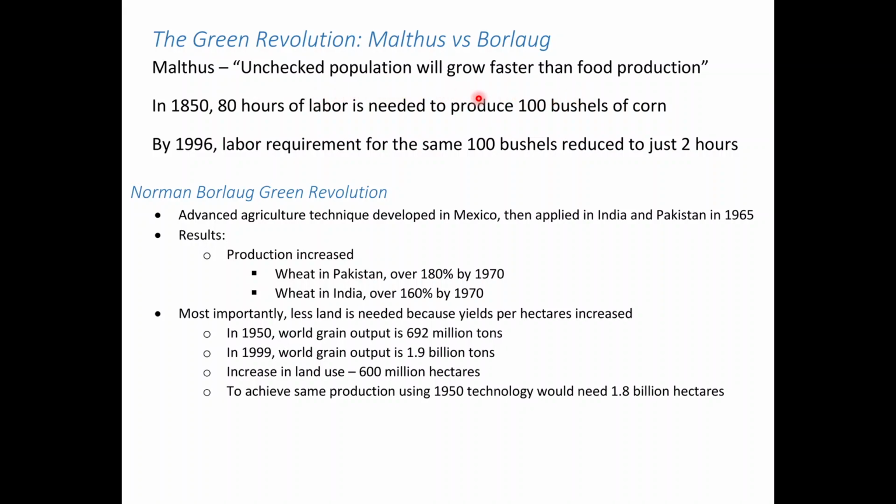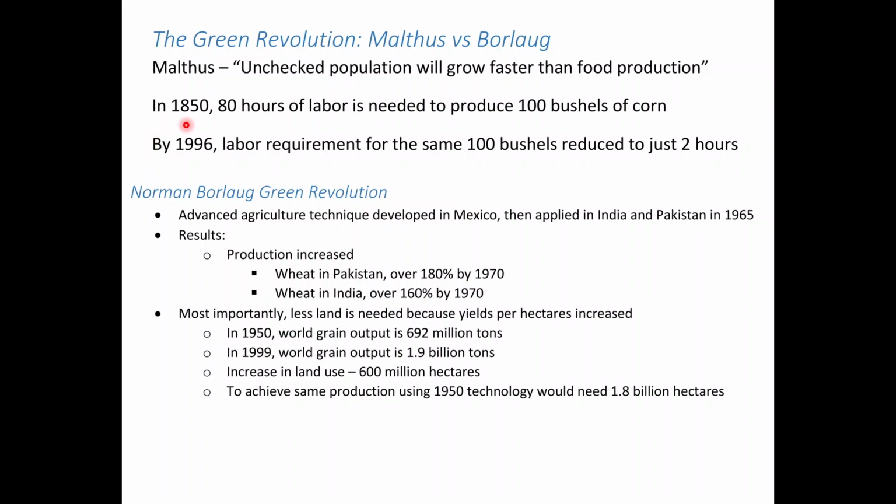What the mistake or the error in terms of the Malthusian analysis is that the food production, given the data available at the time, he never could have foreseen that food production could grow so much faster than population growth rate. Now, this has to do with productivity, increase in productivity of the farmers.